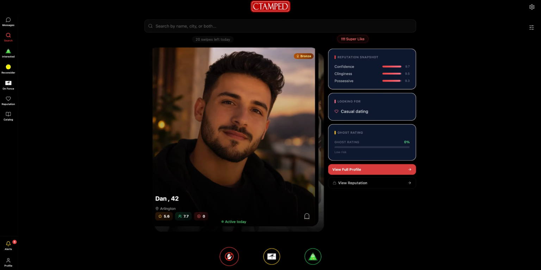Let's go back to searching while we wait for Joe Blow. Looking at Dan's profile, he certainly looks the part. But notice the reputation snapshot of some of his ratings here. Yes, he is rated higher than Joe Blow, but I have some doubts. This is very questionable, so I'm going to say, on the fence.